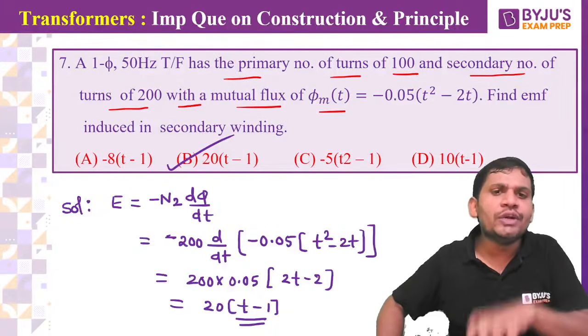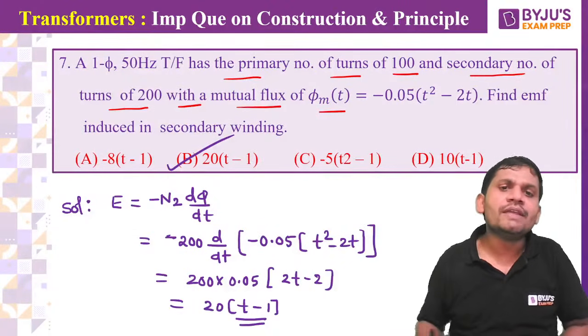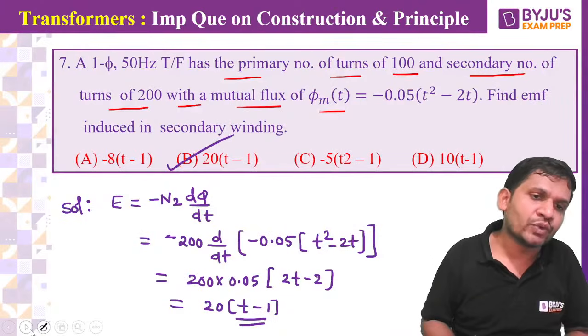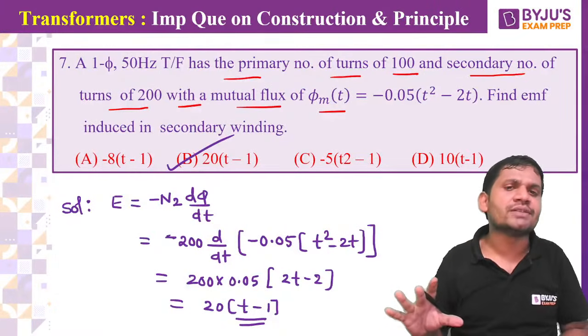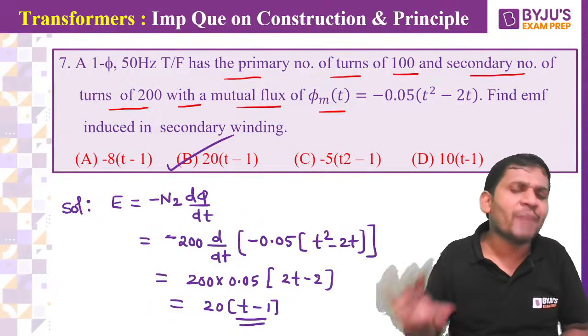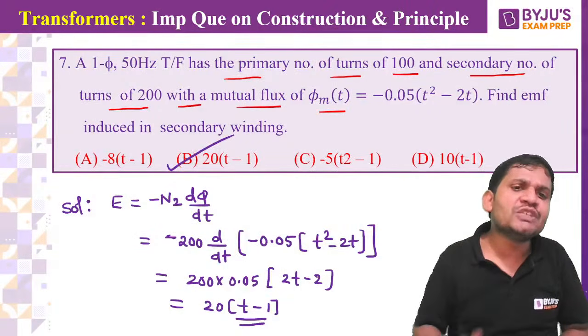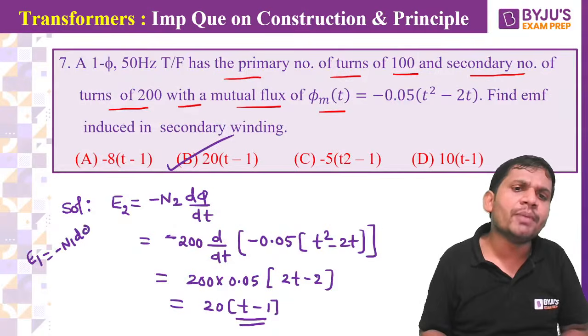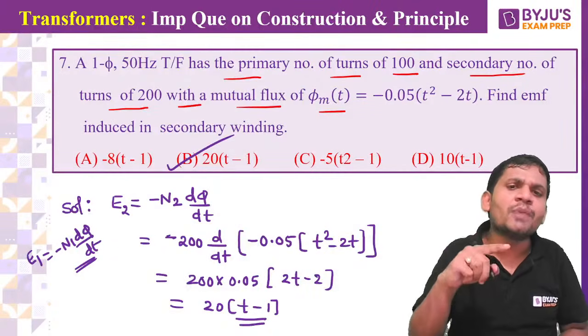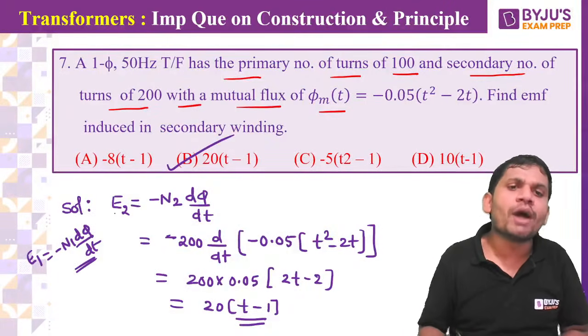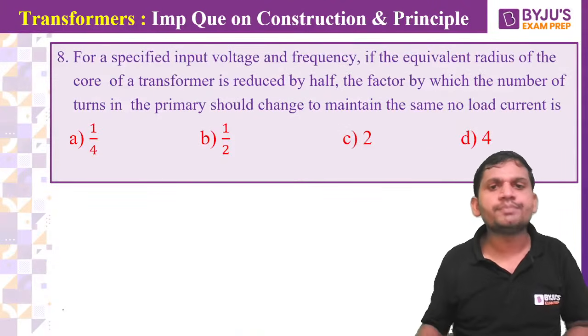Minus N2 into d phi by dt. It's very simple, and we get 20 into t minus 1. If there is no dot notation mentioned, students, you can simply apply these formulas: E2 equals minus N2 into d phi by dt, and E1 equals minus N1 into d phi by dt. If dot polarity is not given like this, apply them directly. If dot polarity is given, according to that dot polarity you take the sign, positive or negative. That is important, students.